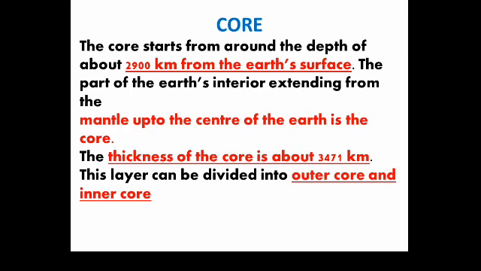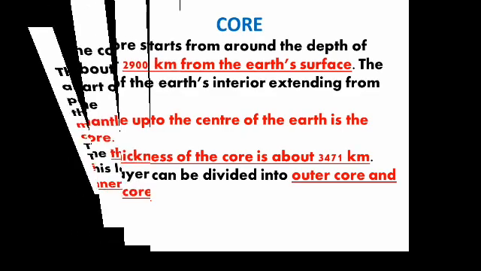The thickness of the core is about 3471 km. Don't forget, this layer can be divided into outer core and inner core. For better understanding, one figure is given in this topic, the interior of the earth. Observe carefully, you will come to know the thickness of the mantle and the thickness of the core portion, inner core and outer core also.